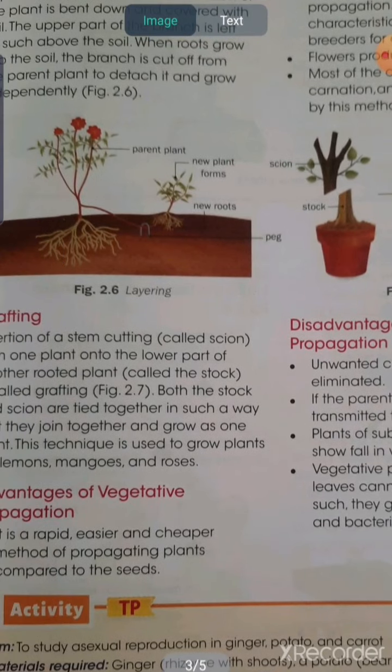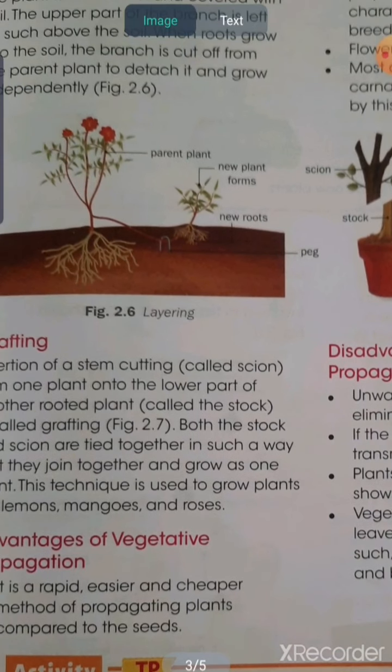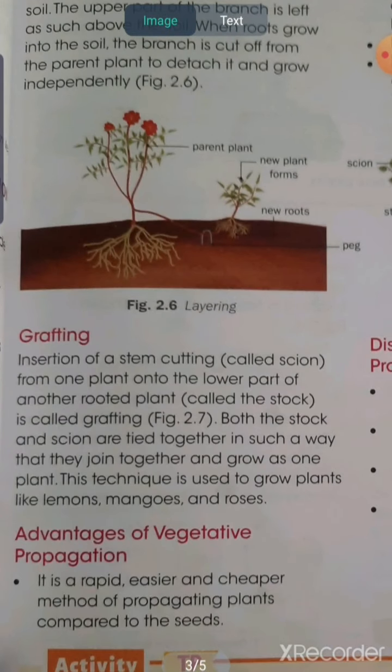Next is layering. Layering means, as you can see in the diagram, in the case of jasmine plant, the lower branch of the plant is bent down and covered with the soil, but the upper part of the branch is left above the soil. When the new roots come in the soil, the branch is cut off from the parent plant body and it grows independently.